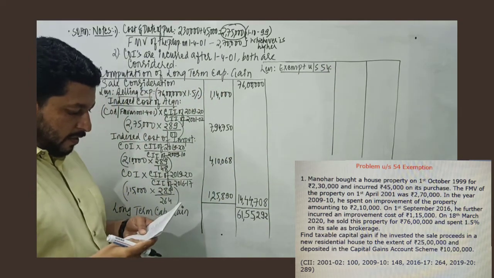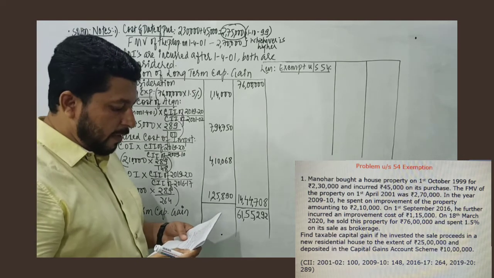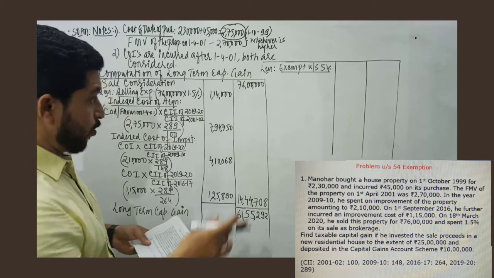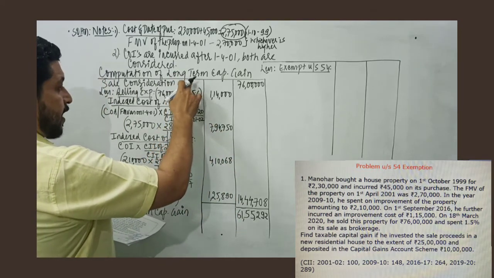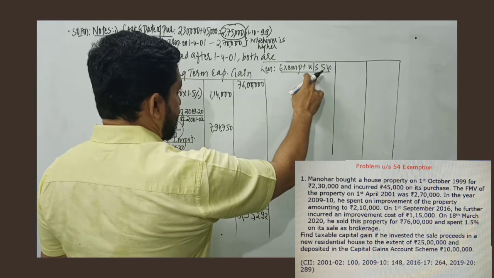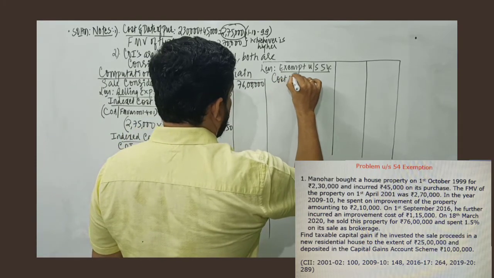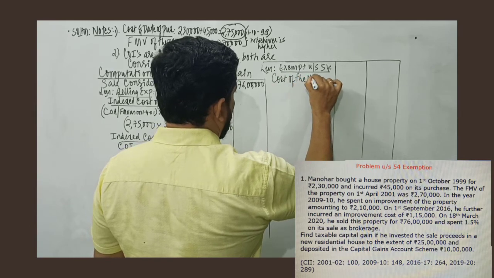It is given, find taxable capital gain if he invested the sale proceeds in a new residential house. So Manohar is selling this house property and is purchasing a new house property. So exemption is available under section 54 and that is the cost of the new house.